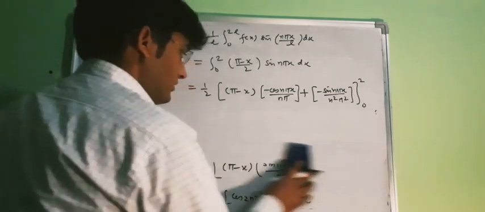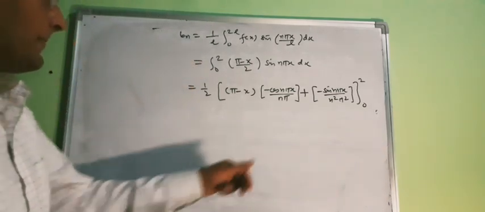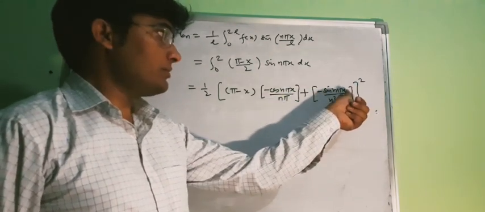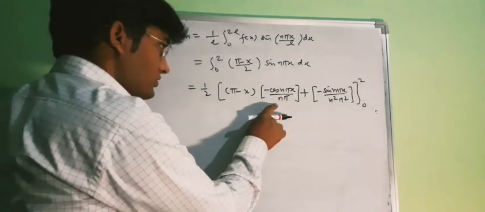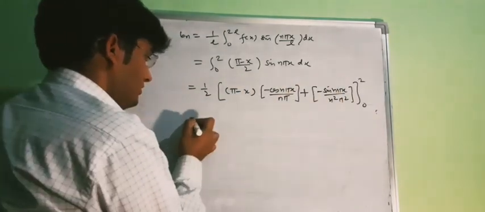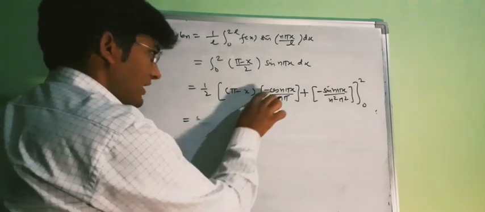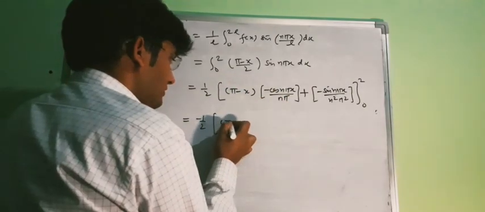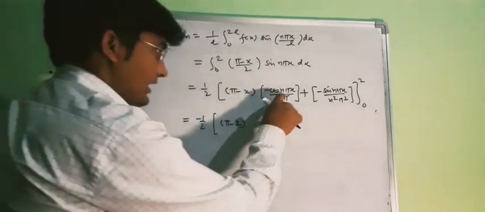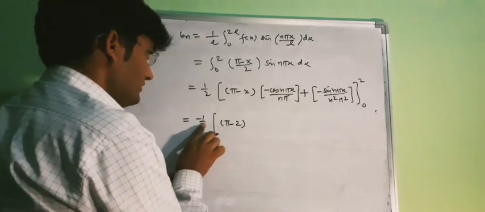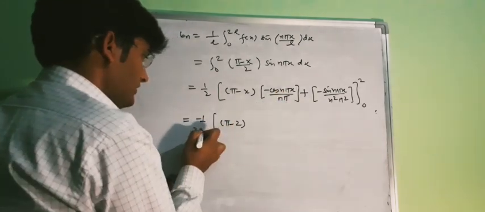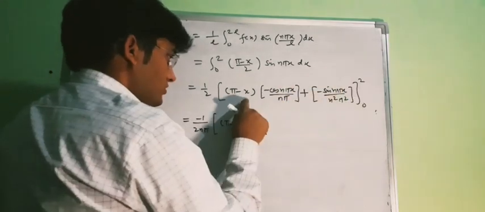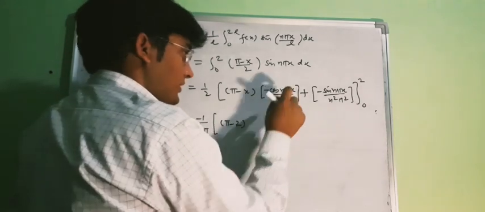Now let us evaluate this one. You can see that this term will be 0 because sin 2 n pi is 0 and sin 0 is 0. Now let's compute this one. Now if x is 2, we can take the minus sign common, so this will be minus half. Now if x is 2, then the upper limit will be pi minus 2, and this will be cos 2 n pi, and cos 2 n pi is 1.